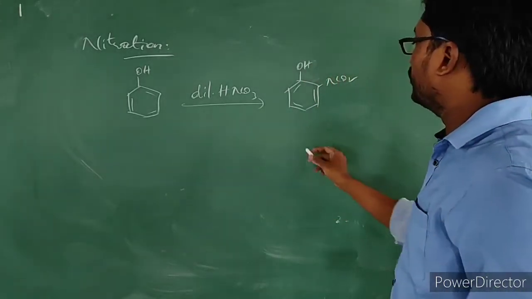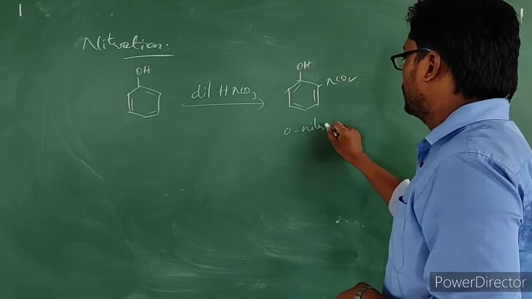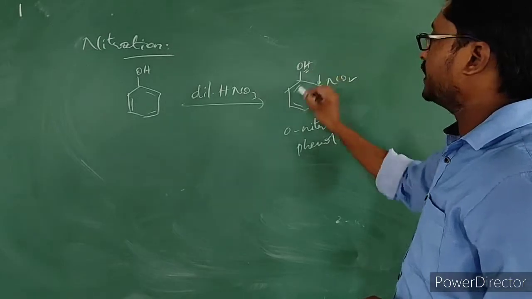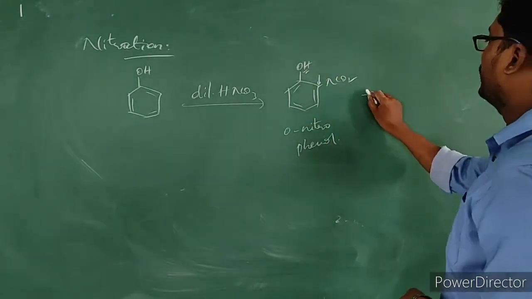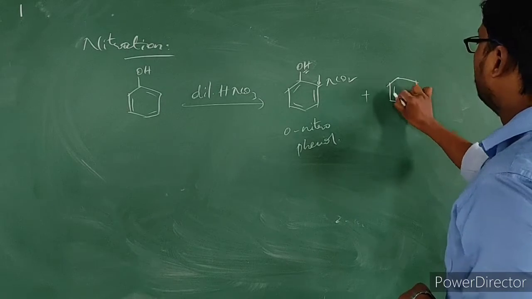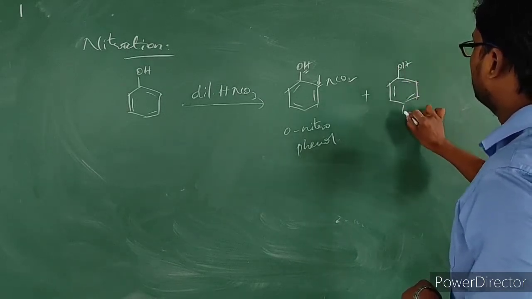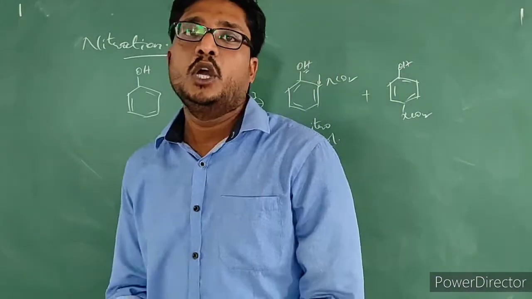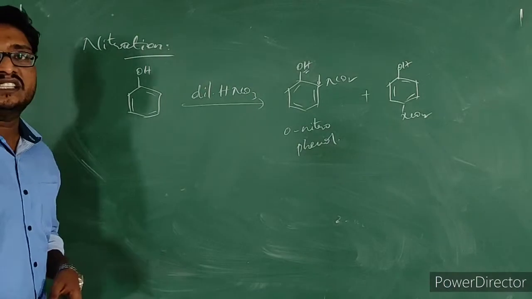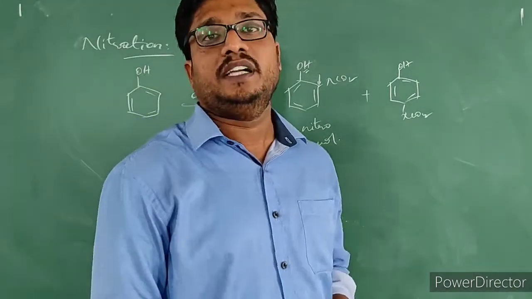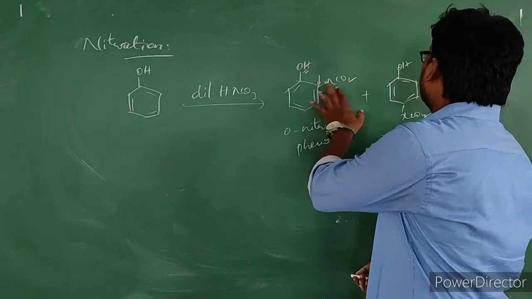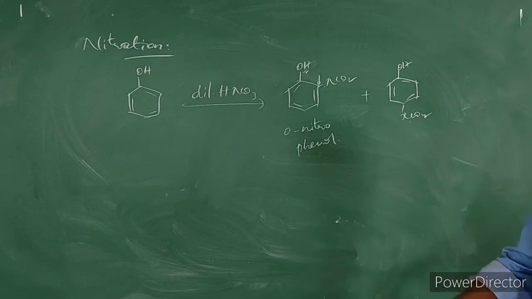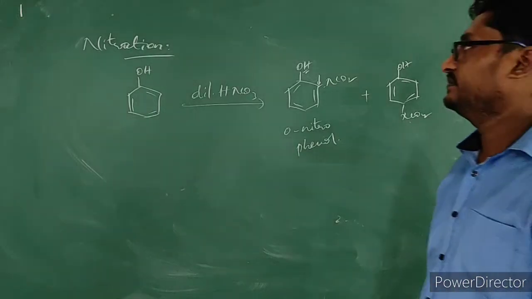This is orthonitrophenol, with the nitro group at the ortho position with respect to the OH group, as well as paranitrophenol. The electrophile which gets produced from dilute HNO3 in this nitration reaction is NO2 plus. It will come and bind at the ortho and para positions. So this is the nitration reaction.